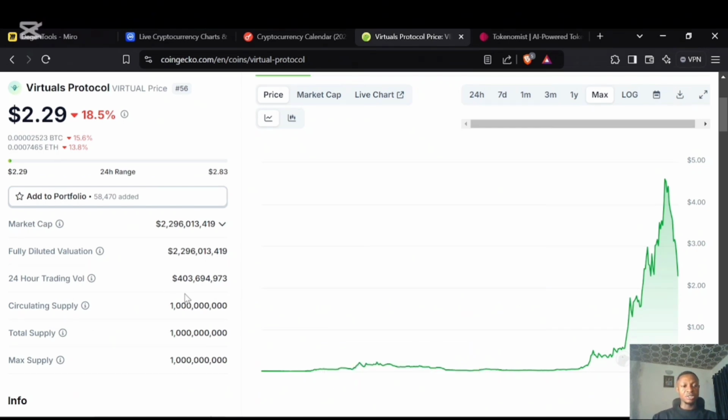The second thing I want to pay attention to is the circulating supply. I want to be sure that the project has a circulating supply that is about 80% or 90%. Best case scenario, 100% of the token is in circulation. But if we have about 50% or more, it's like a yellow flag to me, not a green flag, because the more tokens come into the market, the more tokens are unlocked into the market, the more likely the price is going to drop, the price is going to decline. So you want to pay attention to this value.